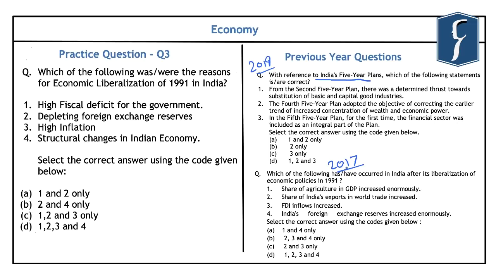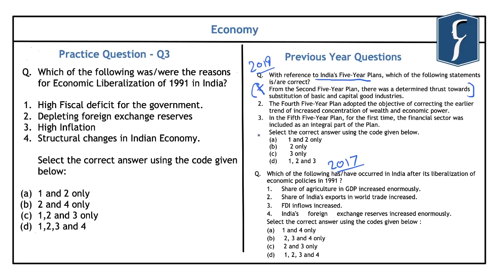Now in this question, the first statement reads that from the second 5-year plan, there was a determined thrust towards substitution of basic and capital good industries. This statement is incorrect because the second 5-year plan did not focus on substitution of basic and capital good industries. However, it focused on improvement and growth in these basic and capital good industries.